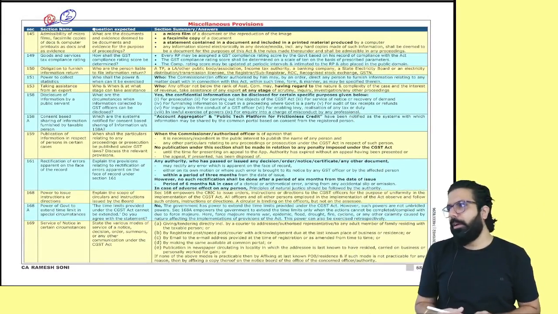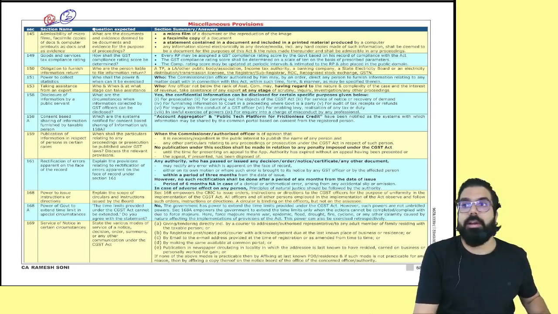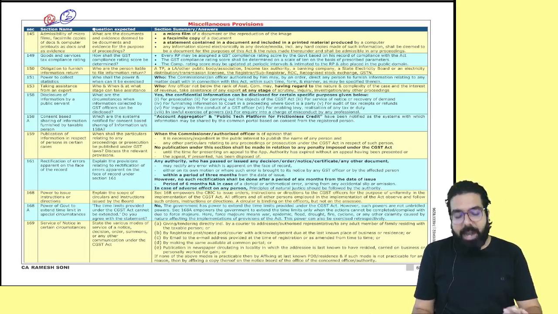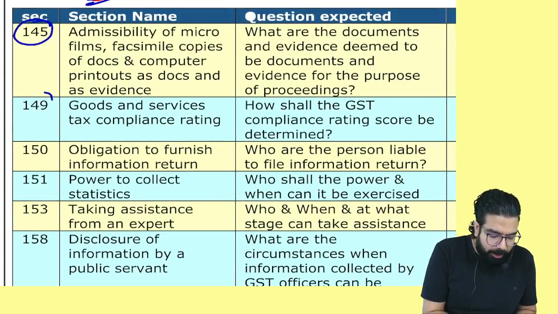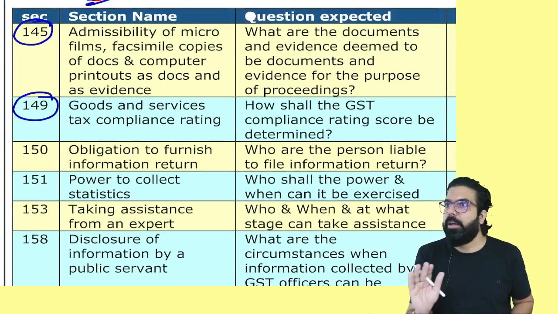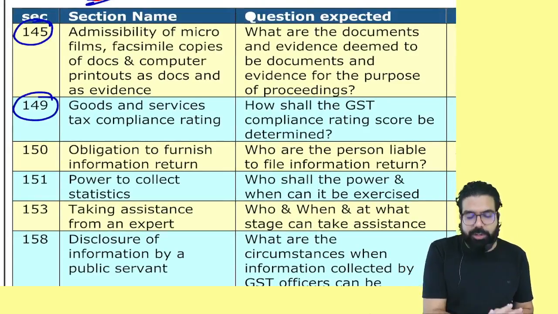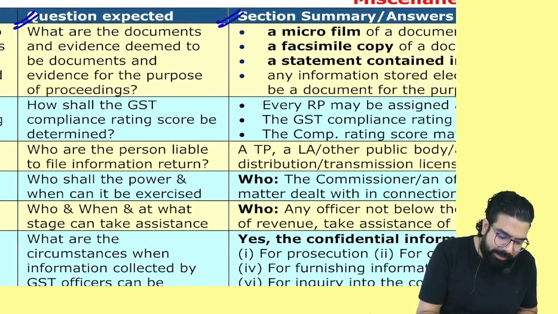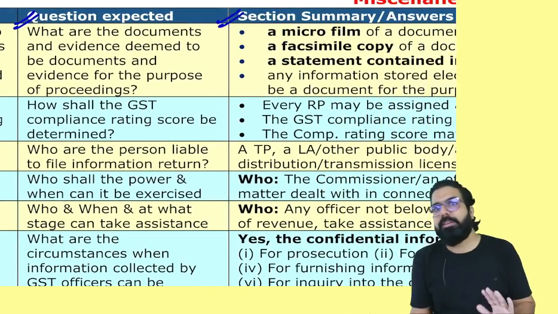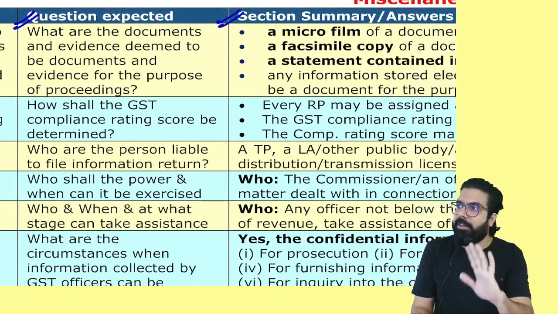Good chances of coming. Everyone over here now. In miscellaneous provision, I have written what are the important sections which are there, from which section what question can be asked, that question also I have written over here, and the answer to that question also. This chart is a self-reading chart.